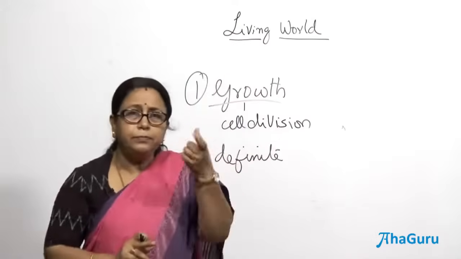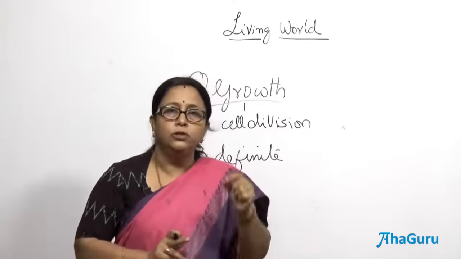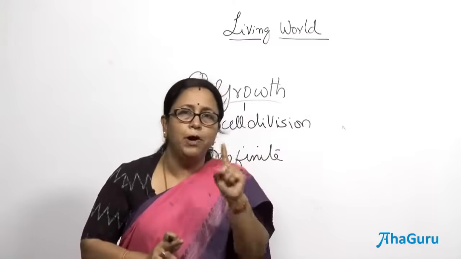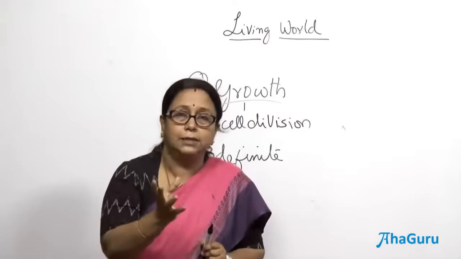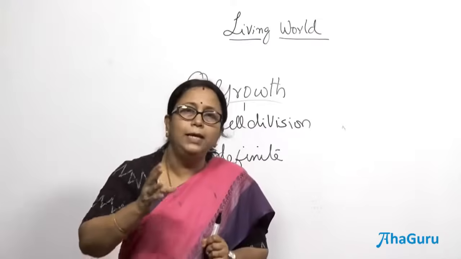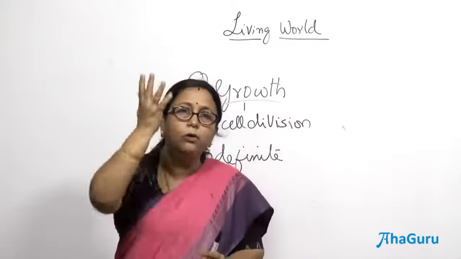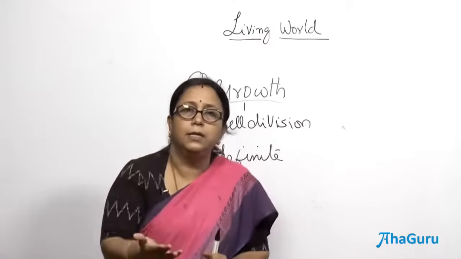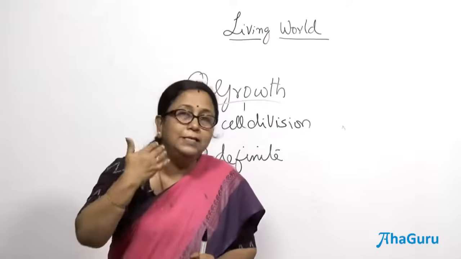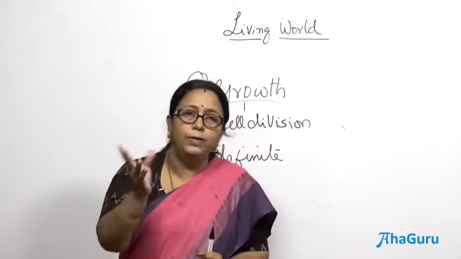Then how is it different from living things? So, you need to understand one important point: in non-living things, the growth happens only externally, which means, when the mountain grows, things get added to it and then it grows, right? But whereas in living organisms, the growth is always internal, it starts from inside. So, there are two different ways the growth happens.